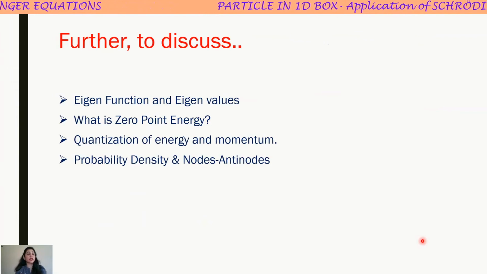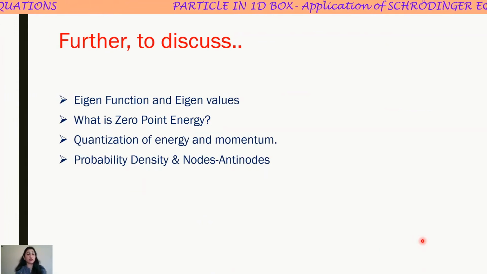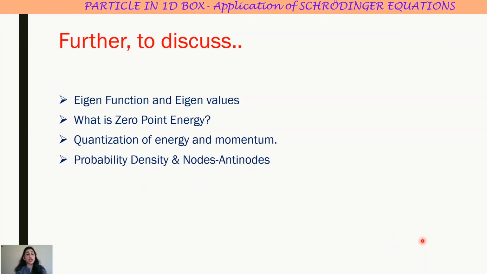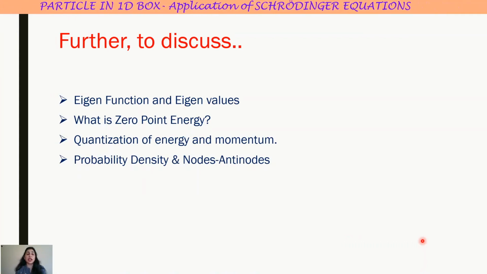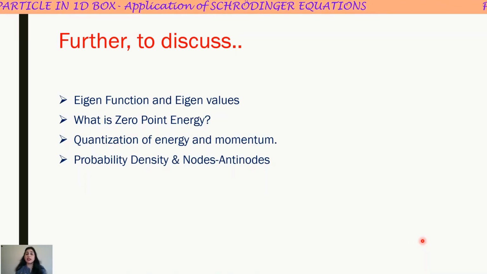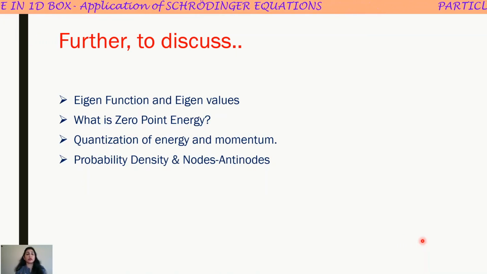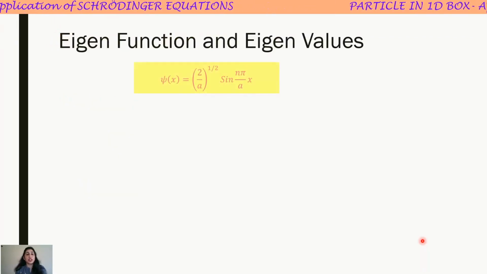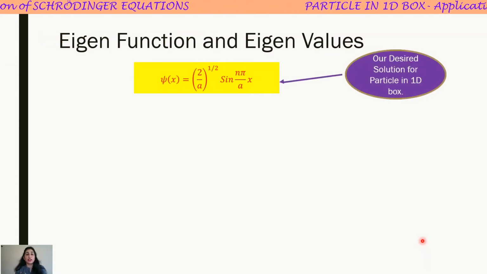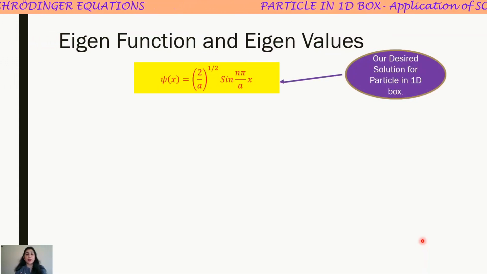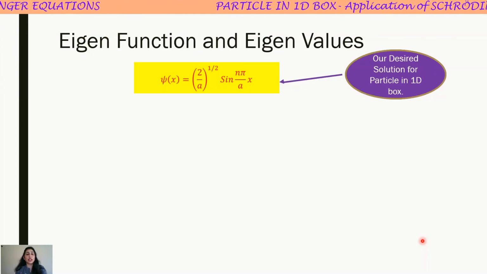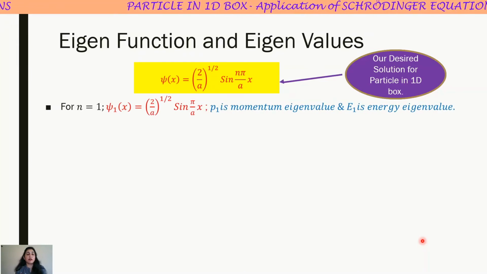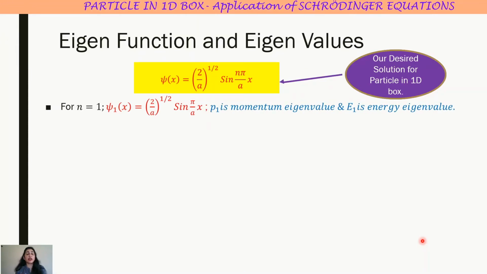Now we will discuss further about eigenfunction and eigenvalues of this problem. We will learn what is zero point energy, what is the quantization of energy and momentum, and finally the probability density and what are the nodes and antinodes. So first of all, eigenfunction and eigenvalues. Starting from the solution of the particle in box problem, I can have various wave functions corresponding to various values of n.